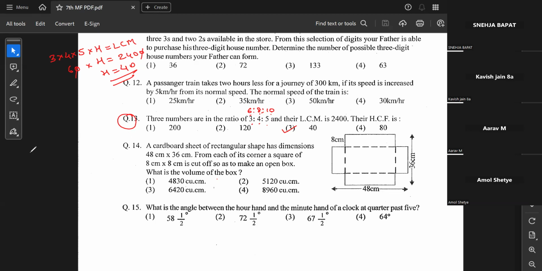So I'm erasing this, and our meeting time is also coming to an end. Question 12, we can do. Yes, sir. Question 14, let's exit and join once again. Okay.